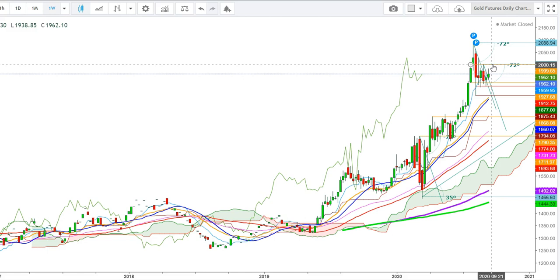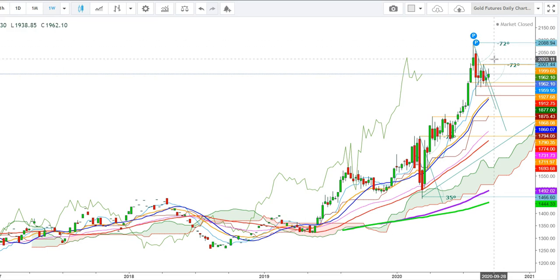But here I find that the gold futures may witness a sell off from these levels. But if the gold futures successfully breach this immediate resistance of $2000, they will try to sustain above this resistance, and if the gold futures successfully maintain above the level of $2023, then only we can expect the gold futures to test new highs, where the third resistance will be found once again at the level of $2088.